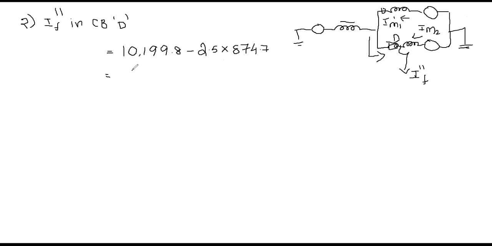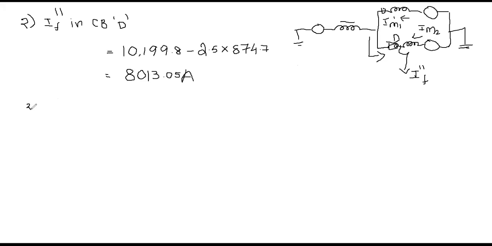So finally the answer is 8013.05 amperes. This is the amount of fault current that is trying to flow through circuit breaker D. Circuit breaker D is here. You should not consider this IM2, because this is not the current that is trying to flow in this. The fault is after circuit breaker D, so this current is entering directly into the fault path. So you can take the difference between the total fault current minus this one, and obviously you will get the fault current which is trying to flow in circuit breaker D.